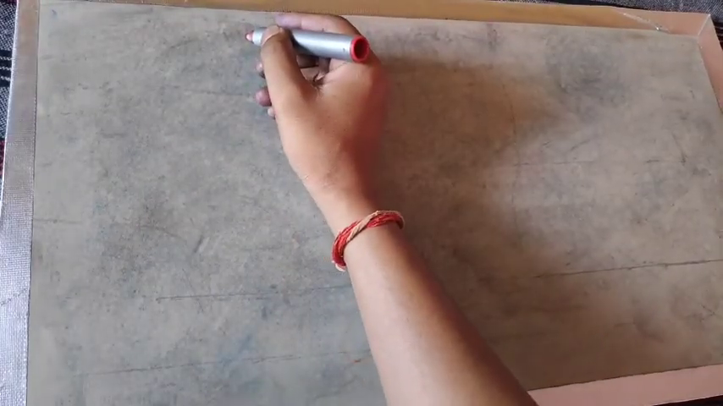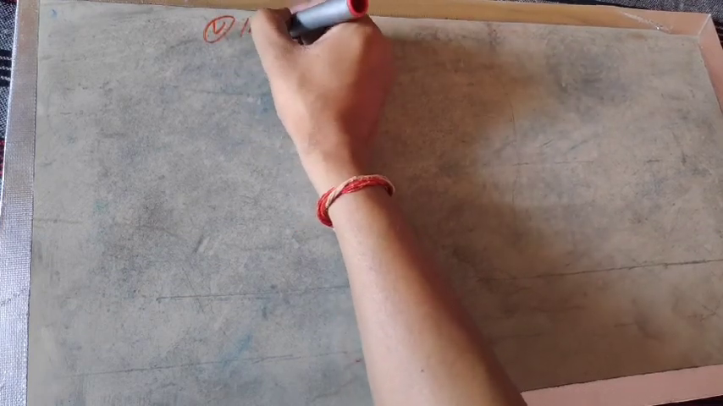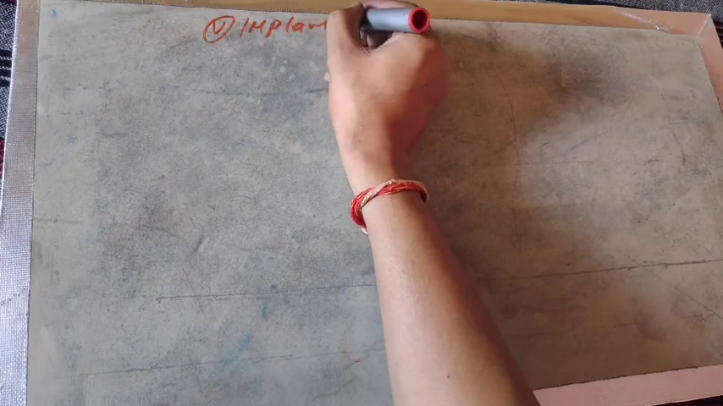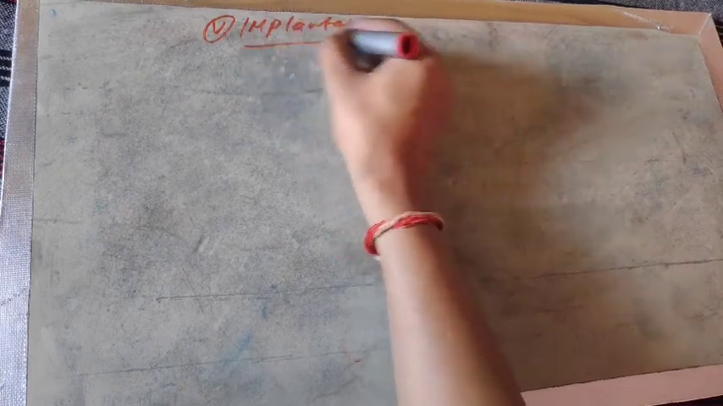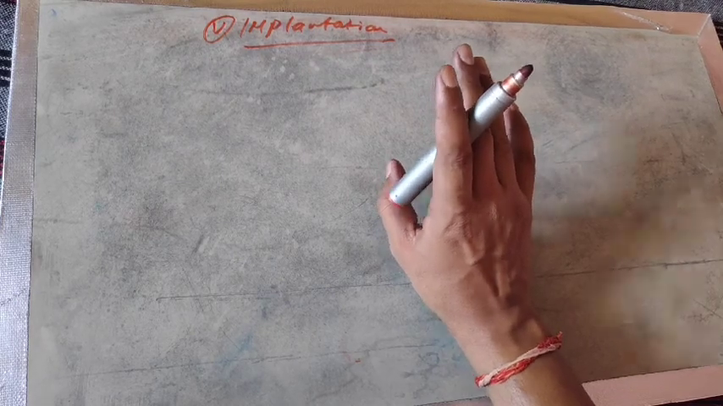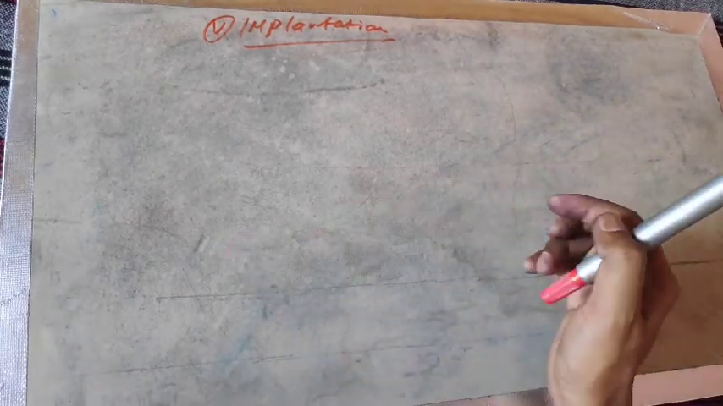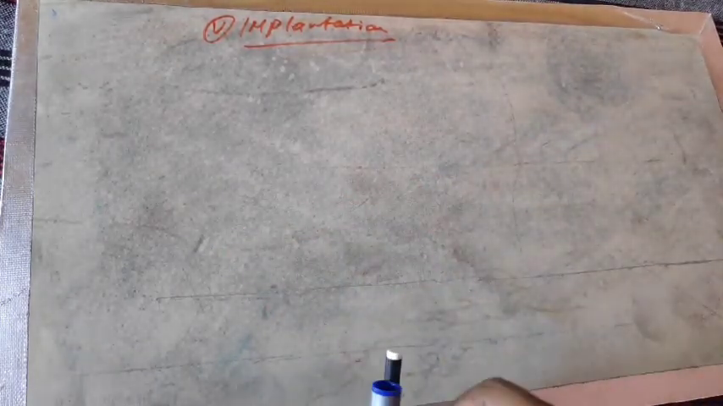Students, now we are going to describe a very important event, that is the fifth, implantation. This can be explained through the attachment of the blastula over the endometrium wall of the uterus. That is actually the implantation, and later there will be placenta formation, and that process is known as placentation.